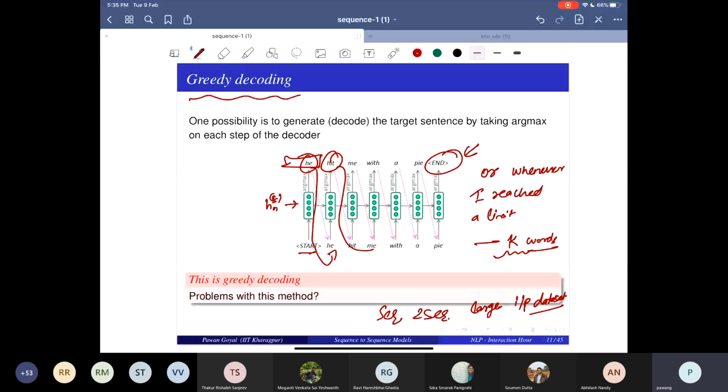Any questions at this point? There may be too many things already. So we just touched upon what a sequence to sequence model is. I did not teach anything new. I just said you can see it as a combination of an encoder, like we were doing for text classification, plus a language model. You just combine these two together and train end to end. And that becomes your sequence to sequence.